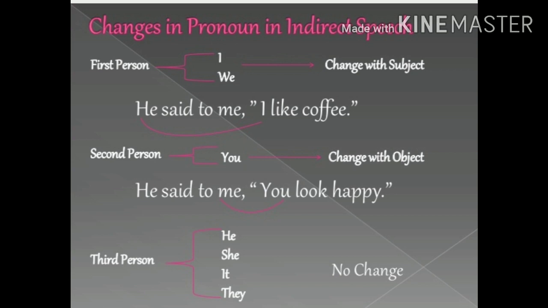Now, third person pronoun. He, she, it, and they. He, she, it are for singular and they is for plural. So, children, as you can see, third person pronouns are not changed, they remain the same.